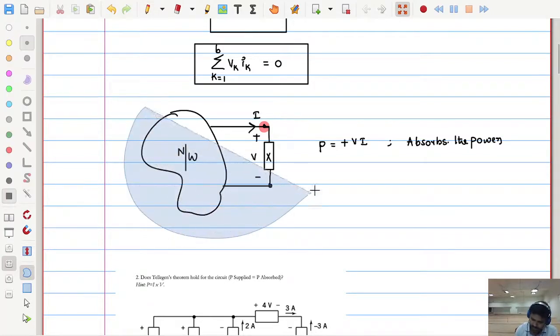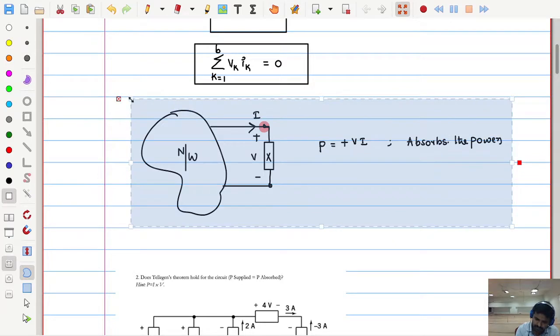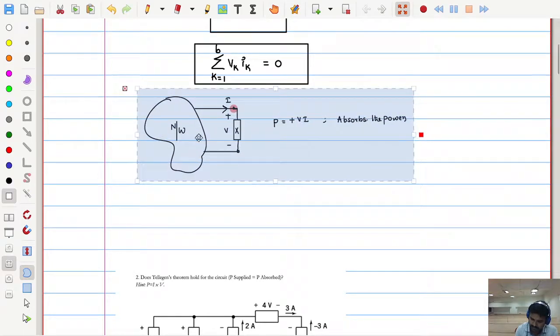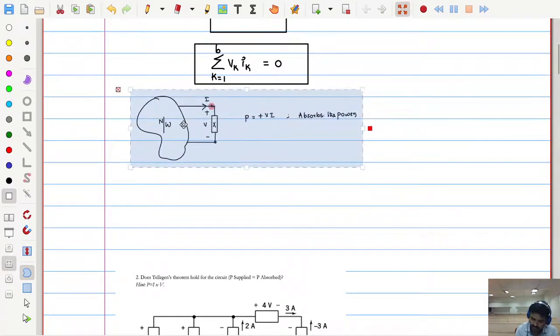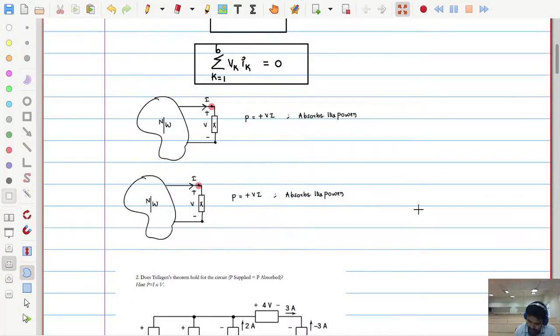Similarly, I can take some other situation like this, and let me put here that the current is flowing through this network in a different way, like this. Now see that current is entering the element X at the negative terminal. This is the terminal of the X element at which negative polarity was there.